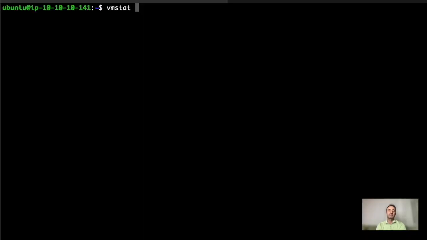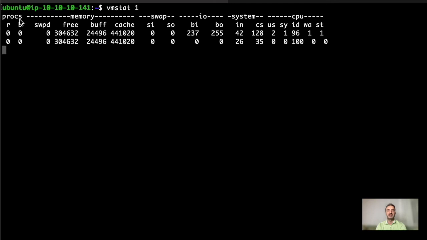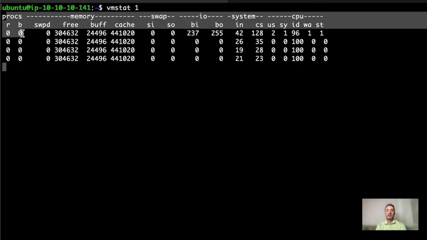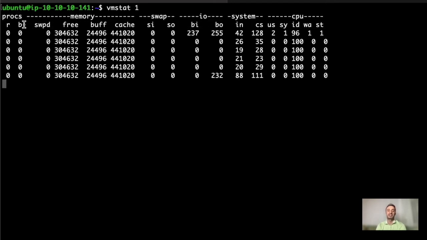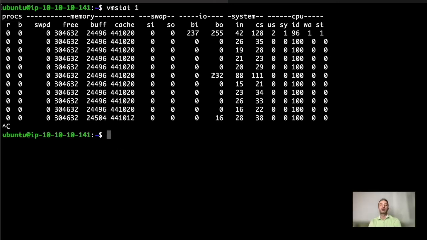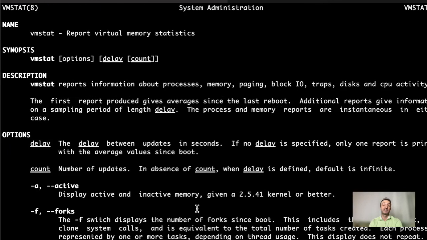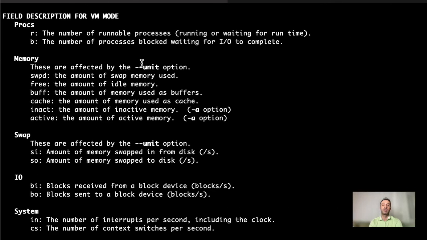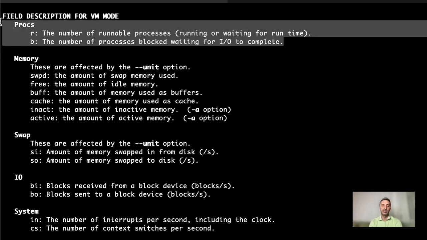We can see the run queue with the vmstat command, vmstat 1, which means update the screen every 1 second. The first 2 columns are about the processes. The first one is the number of processes we have, and the second column shows the number of processes that are blocked by I/O. With those basic commands, we can get some rough idea about the system load.